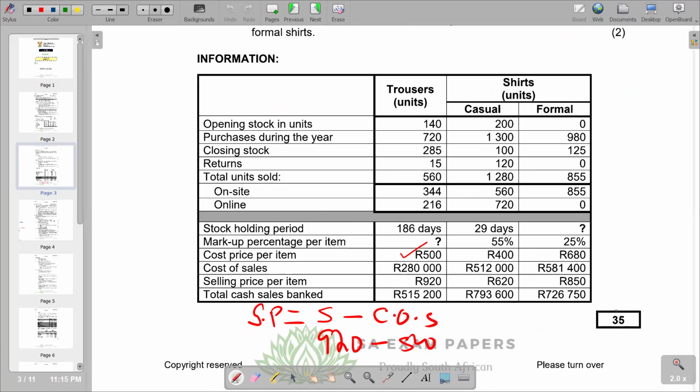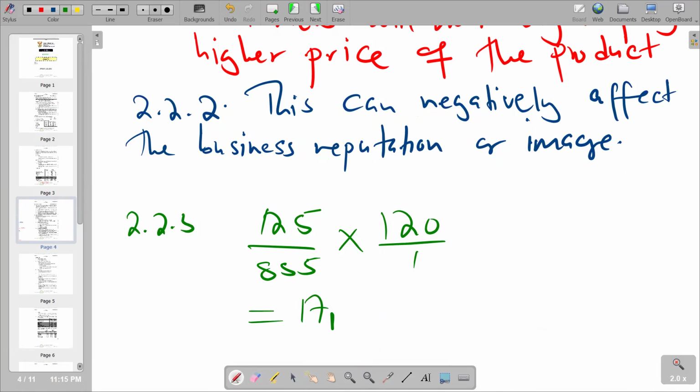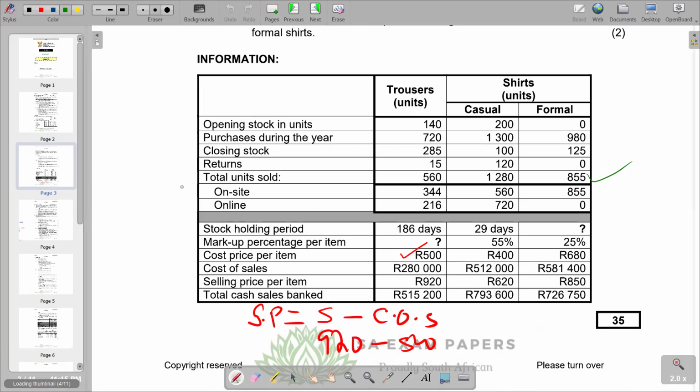We have total units sold of 855. So we divide by 855, then we multiply by 120. I see that the answer we're supposed to get is 17.5. And remember, we are talking about four more shares.